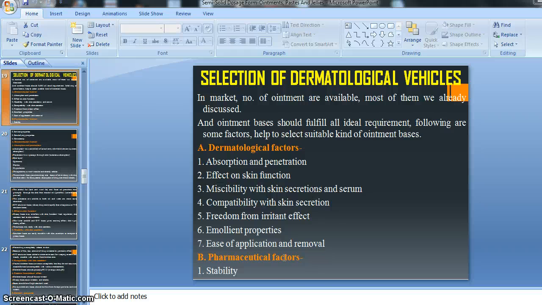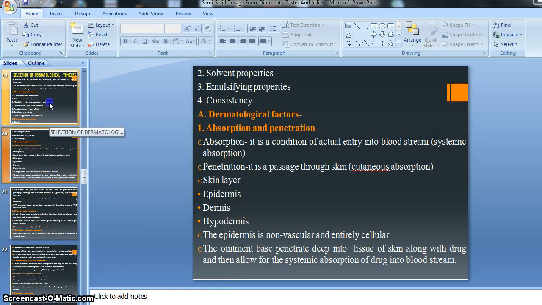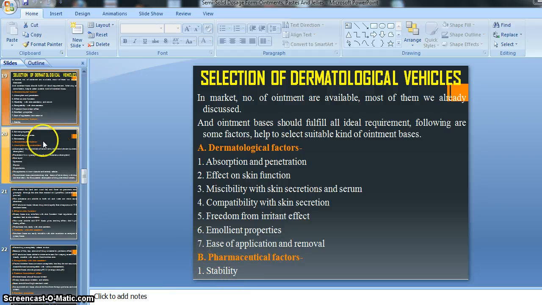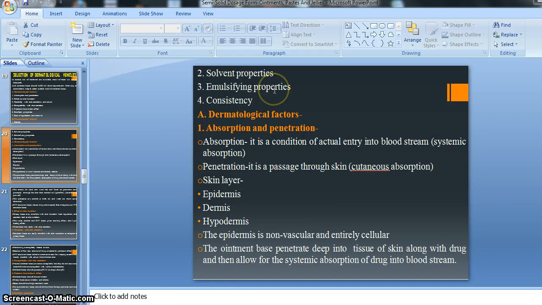So let's start with the second kind of dermatological vehicle factor, that is the pharmaceutical factor. In the pharmaceutical factor four kinds of factors are given: stability, then solvent properties, then emulsifying properties, then consistency. If an ointment base possesses these properties, we will call it a good quality ointment base.